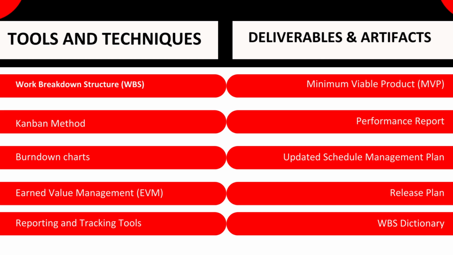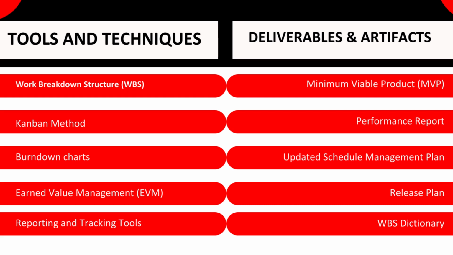For example, the software development team creates a Kanban board for the new mobile app. The Kanban board includes the following columns: backlog, in progress, testing, done. The team uses the Kanban board to track the progress of the work and to identify any bottlenecks. Another element of Kanban that is useful for measuring progress is the cumulative flow diagram, CFD. A CFD is a graph that shows the flow of work through a Kanban system over time. It can be used to identify bottlenecks and to track the progress of the work.